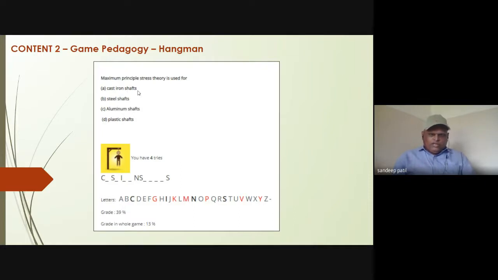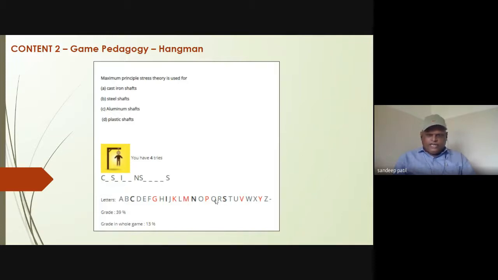Actually, for this kind of game, we cannot give the options, because if you give the options, then it is easy to solve. The options should not be there, so only the question will be there. The maximum principal test is used for... So the answer is cast iron shafts.